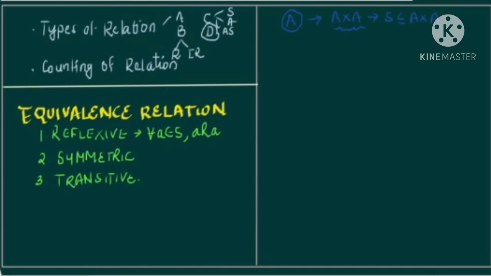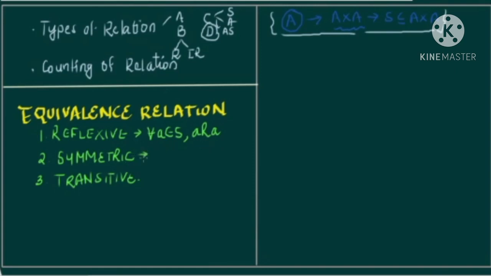This is what S is, which I have written here. So whenever you are doing anything related to relations, you have to keep in mind that there must be an underlying set A from which all the objects come, right? So this has to be in your mind whenever we are talking about relations. Coming back here, a relation is reflexive if every element is related to itself, if you remember the definition in words. Now what about symmetric relation?